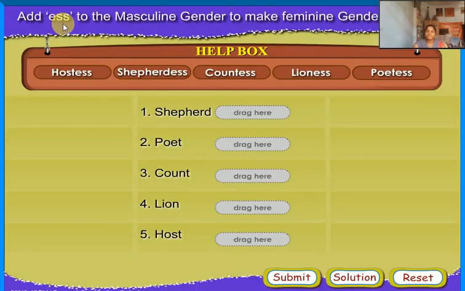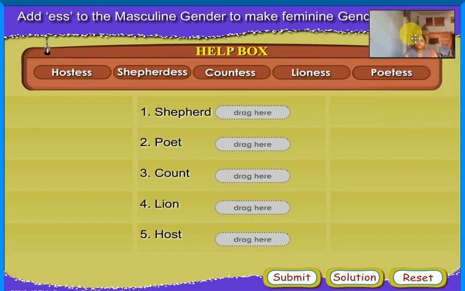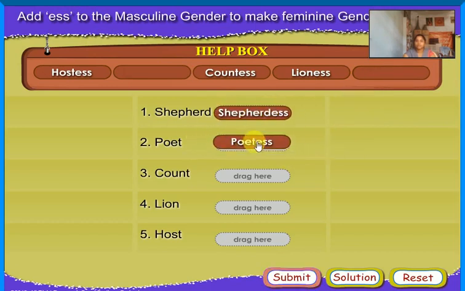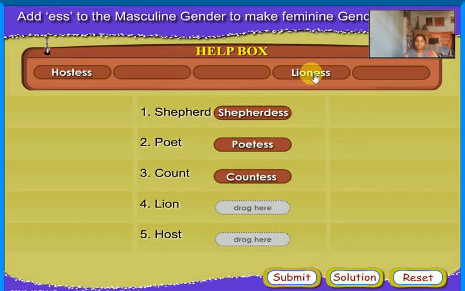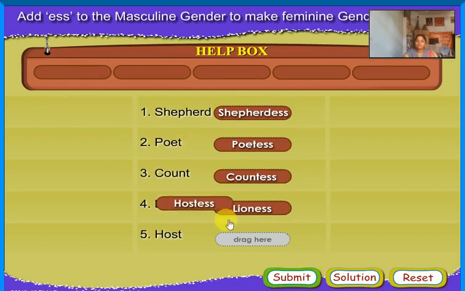Add ess to the masculine gender to make the feminine gender. Shepherd, shepherdess. Poet, poetess. Count, countess. Lion, lioness. Host, hostess.